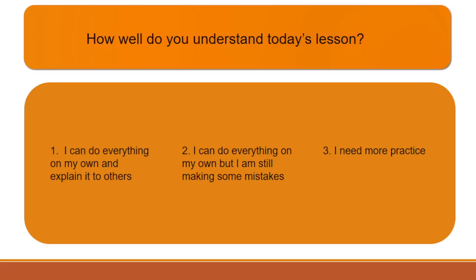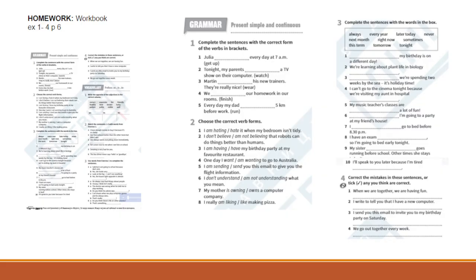So, how well do you understand today's lesson? You can choose one of the 3 variants. I can do everything on my own and explain it to others. I can do everything on my own, but I'm still making some mistakes. I need more practice. Choose the variant that suits you best. Your homework will be page 6. Take your time and then come back to check your answers.